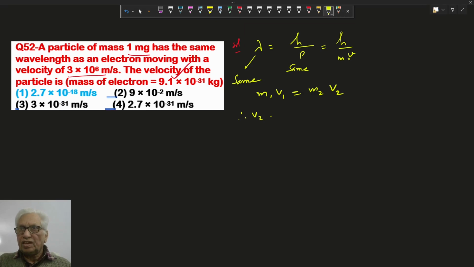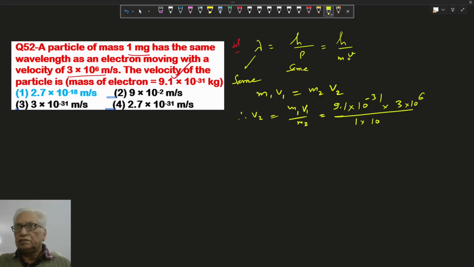So v2 equals m1 v1 upon m2. Here m1 is the electron's mass, 9.1 into 10 to the minus 31, and velocity of electron 3 into 10 to the 6. Mass m2 is 1 milligram, so convert from gram to kg. Solving it, v2 will be 0.7 into 10 to the minus 18 meter per second. Option 1 is correct.